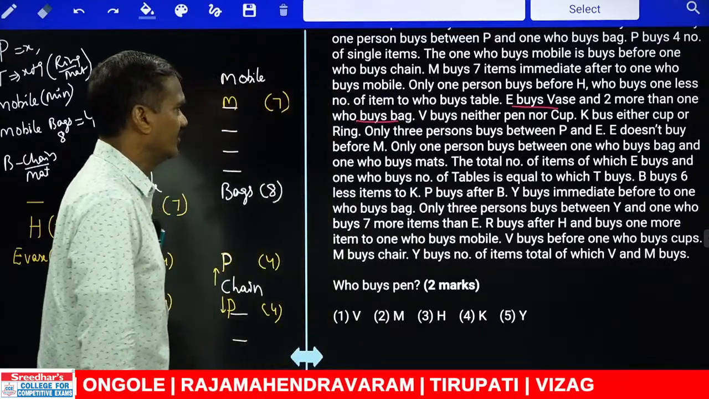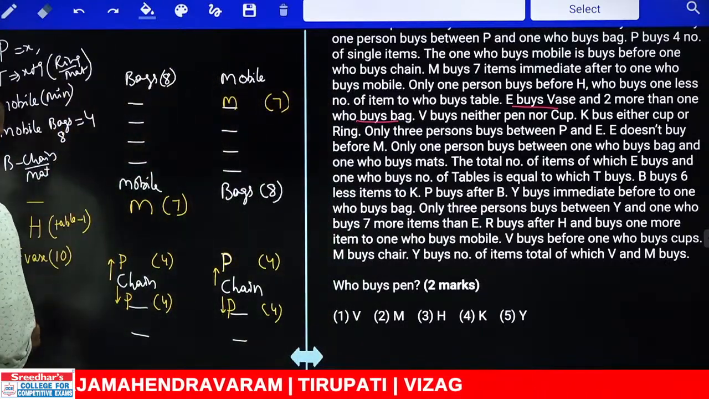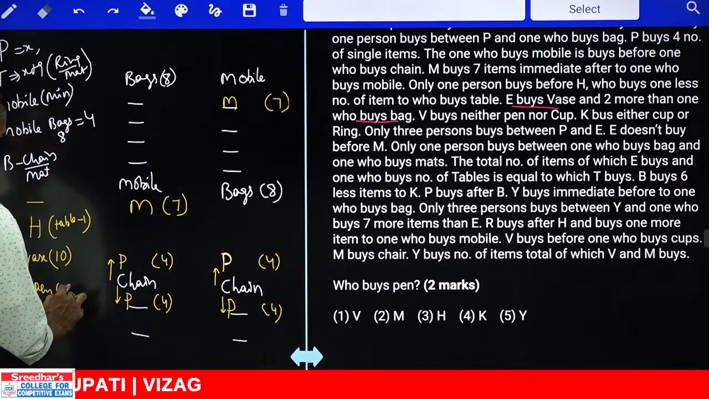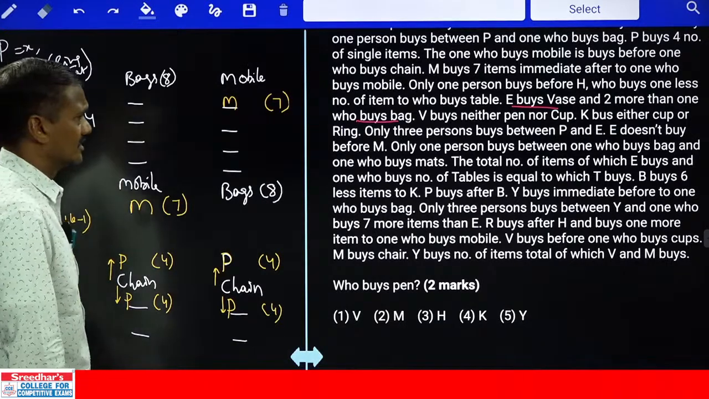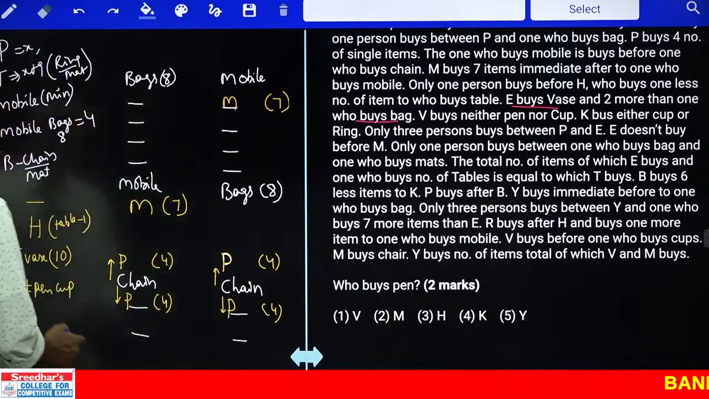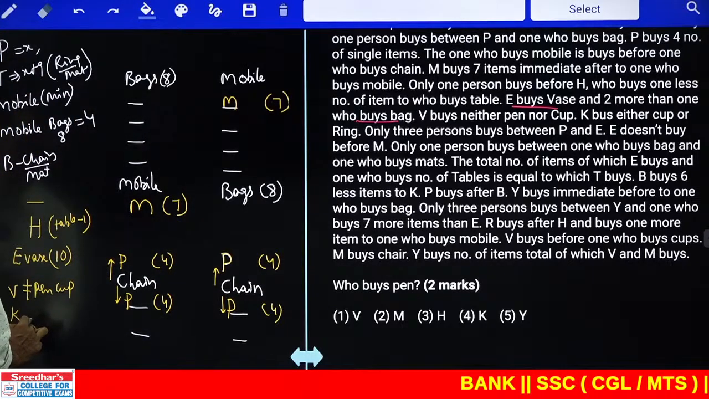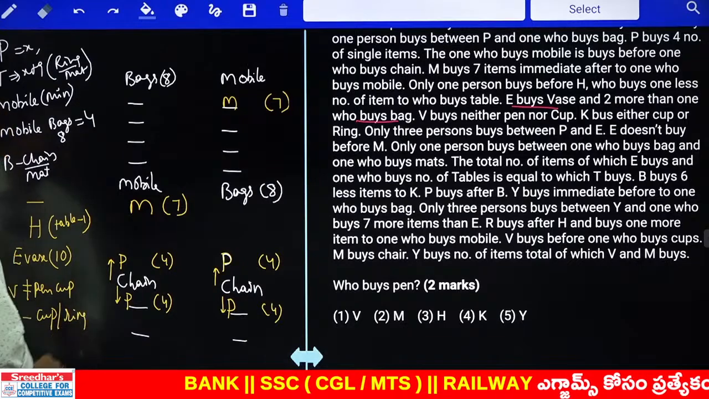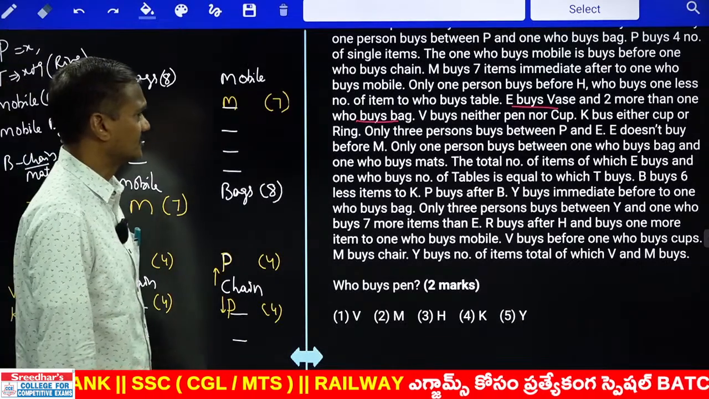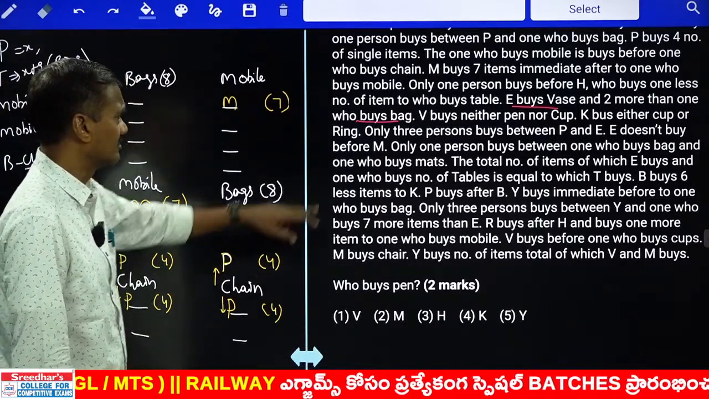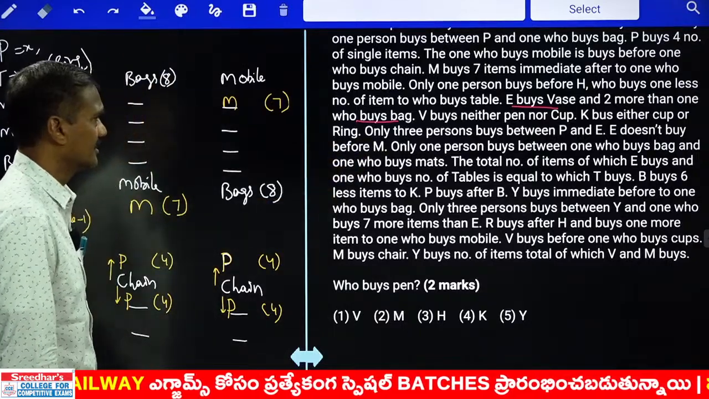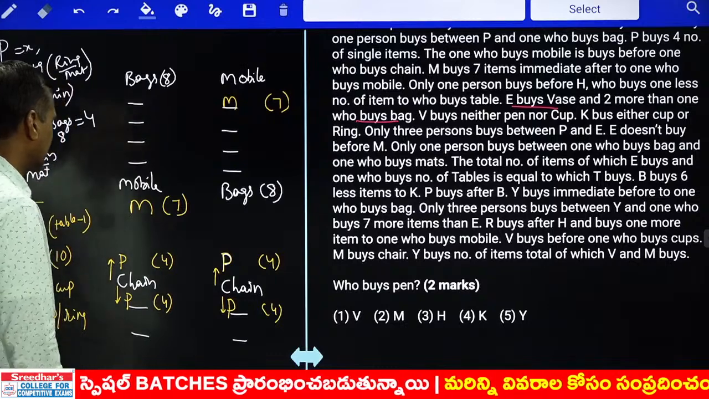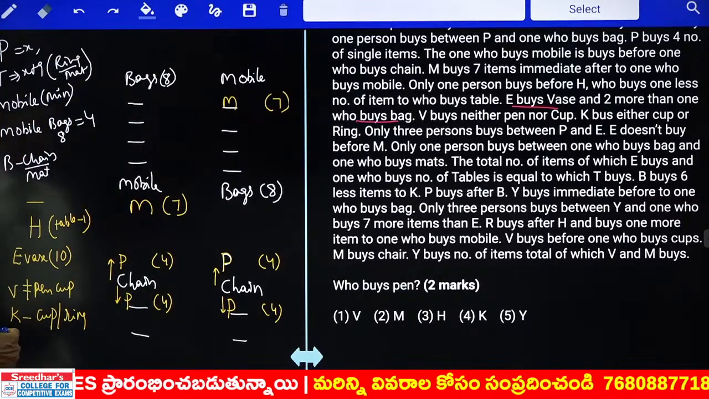And next one, V buys neither pen nor cup. Whatever this V is, he is neither pen nor does he buy cup. Next one, K buys either cup or ring. K em buy chestaru cheppandi? K buys either cup or ring. And next one, only 3 persons between P and E. E does not buy before M, and E must be after M, isn't it? Now only 3 persons.